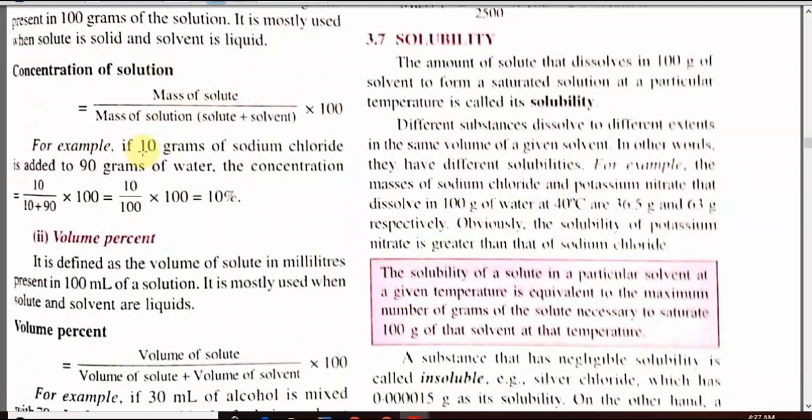For example, if 10 gram of sodium chloride is added to 90 gram of water, 10 gram will be the mass of solute, 90 gram will be the mass of solvent. Now 10 plus 90, that is 100 gram, is the mass of solution. So in the numerator we will keep 10, in the denominator we will keep 10 plus 90, into 100, that is 10%.